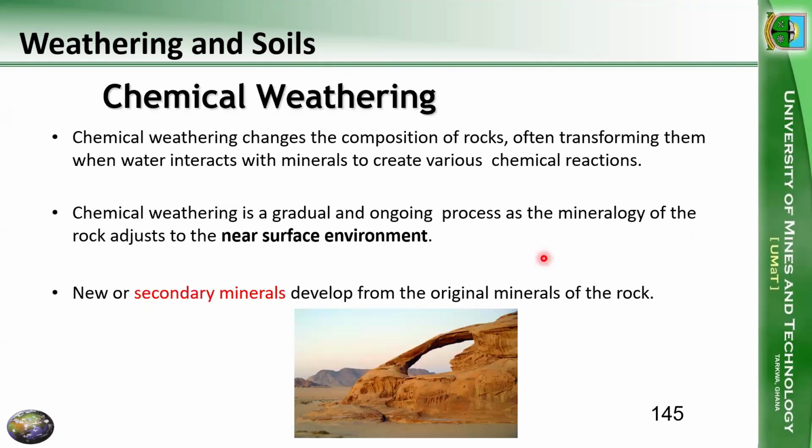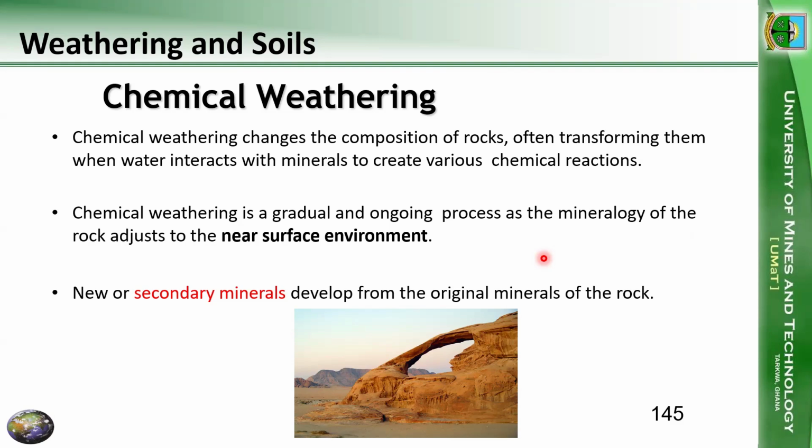So in chemical weathering, what's happening? We have a change in the composition of the rocks, when water interacts with the minerals to create various chemical reactions. Chemical weathering is a gradual and ongoing process because the mineralogy of the rock continues to adjust to the near surface environment.